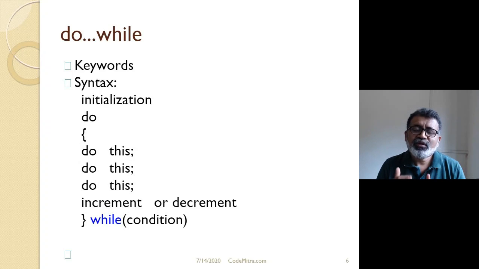So suppose you are executing a particular loop for 100 times, and you put some condition. When that condition becomes true, the control will immediately go to the next statement after the loop, right? Now this break statement is usually associated with an if condition.